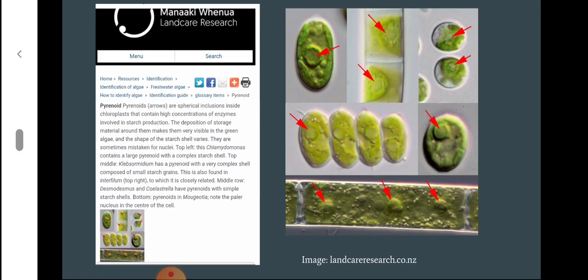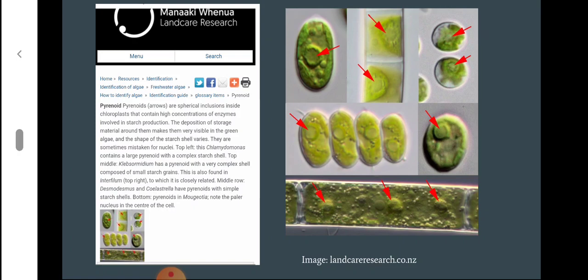Pyrenoids are spherical inclusions inside the chloroplast that contain high concentrations of enzymes involved in starch production, mainly rubisco. The deposition of storage material around them makes them very visible in the green algae, and the shape of the starch shell varies. They are sometimes mistaken for nuclei.